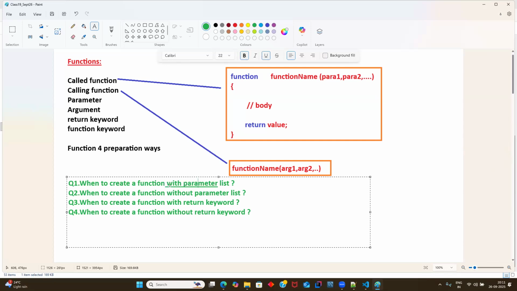Right. Next one, guys. When to declare a function without a parameter list? When the inputs are the same. If the inputs are the same, the output is constant, always the same, with static inputs. Yes, you are absolutely correct.